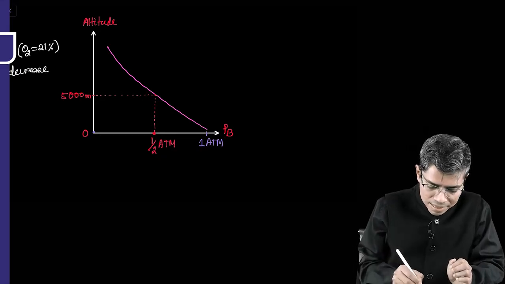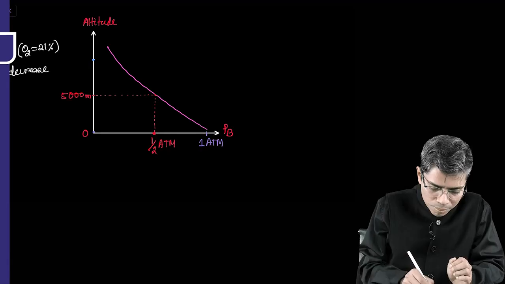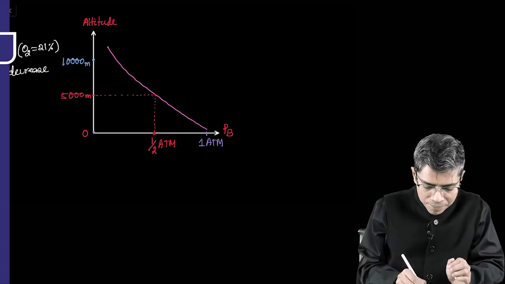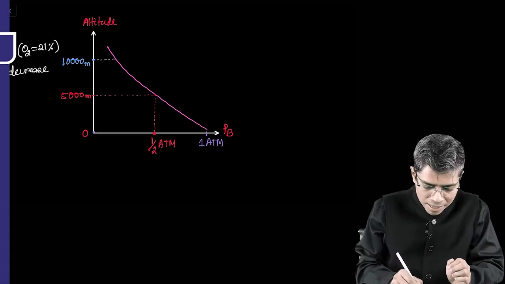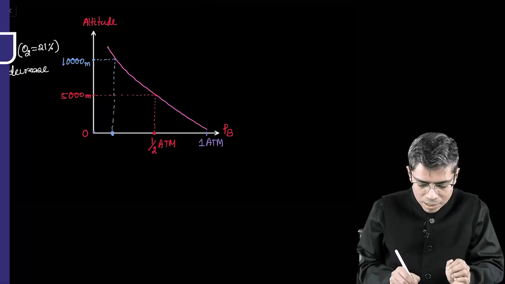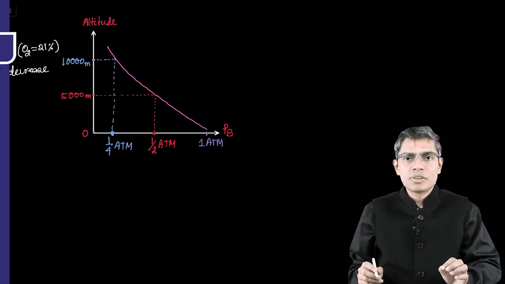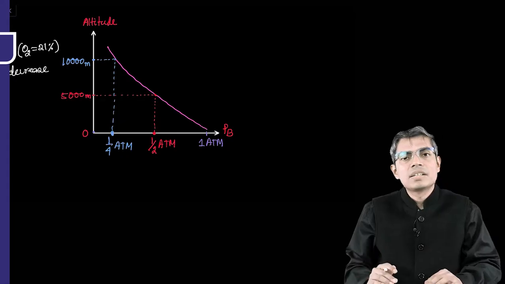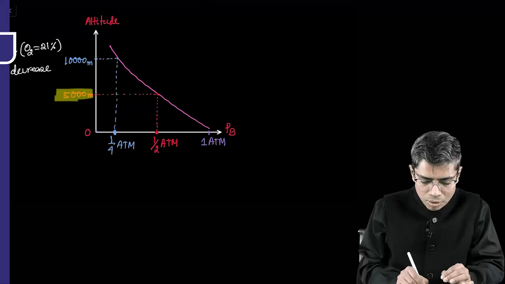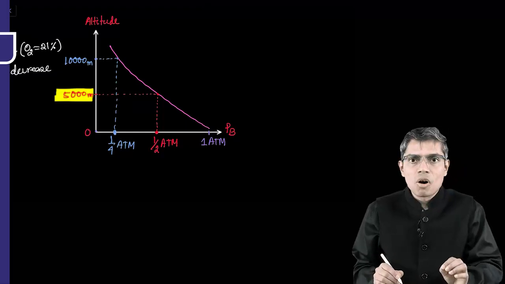Similarly, if I ascend to an altitude of 10,000 meter and drop a perpendicular from here, extending it on the x-axis, you will find that the barometric pressure at this altitude is 1/4 atmospheric pressure. So what are you finding out? There is almost a linear relationship. For every 5000 meter altitude, there is a reduction of 50% of the barometric pressure.